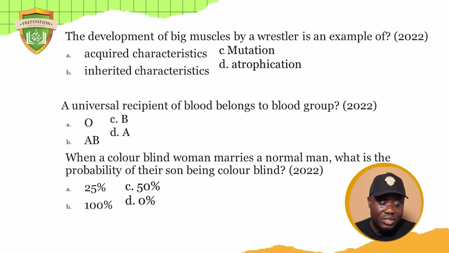Now, the question is this: what is the probability of their son being colorblind? It's going to be 100% colorblind. You cannot escape it. So this is B.